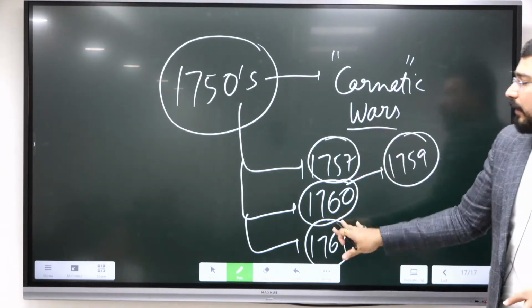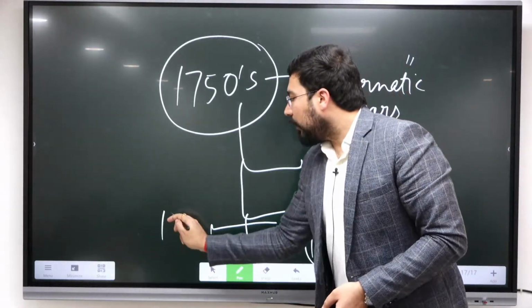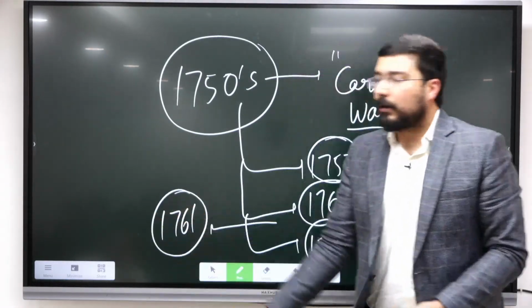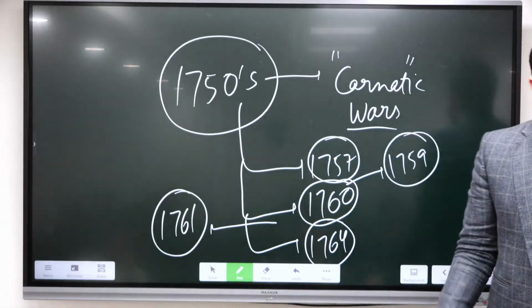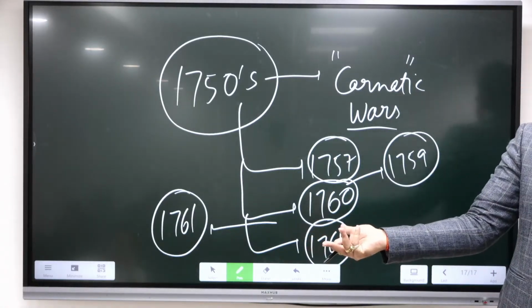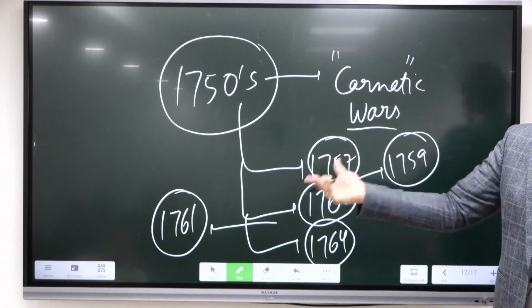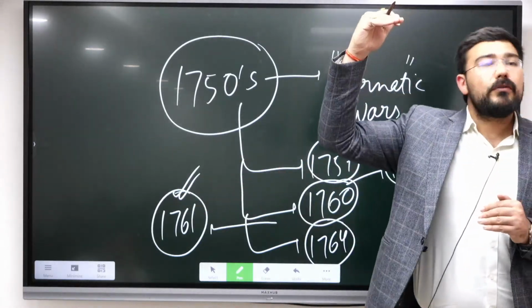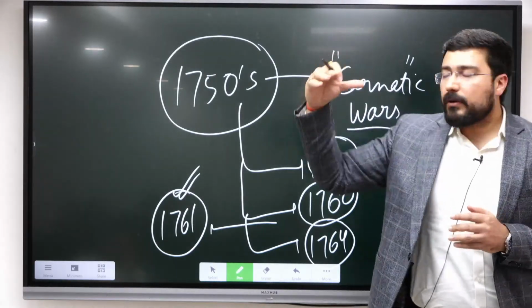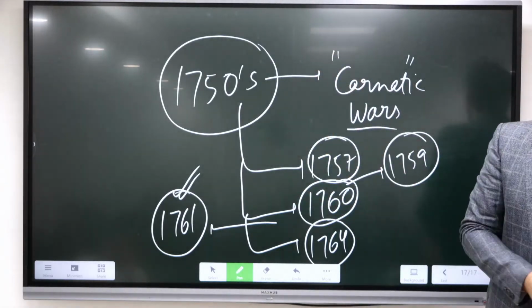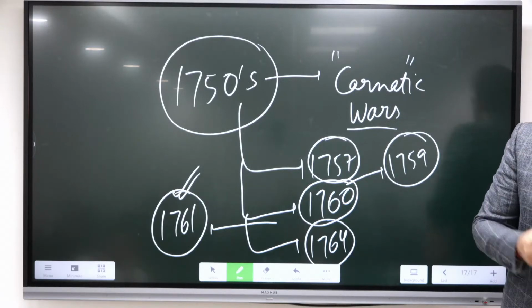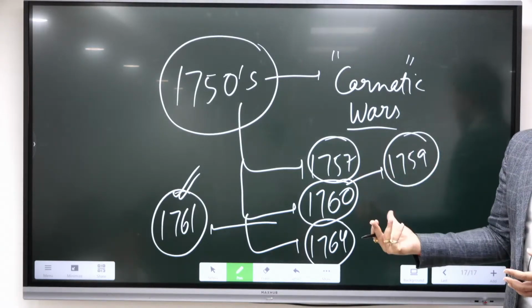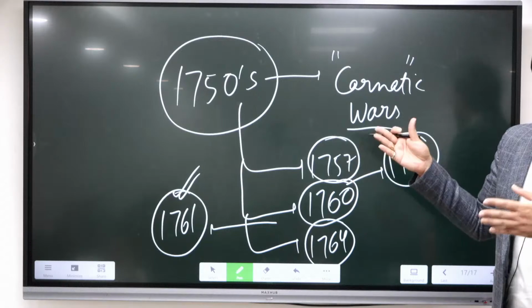They were also held in between by the fall of the Marathas in the third Battle of Panipat. Even though the British did not play any major role in that, they were just bystanders. But the fall of the Marathas was a relative increase of the British. So we'll also review the third Battle of Panipat tomorrow, to see what its major outcomes were for the British, because now the focus is on the modern elements.